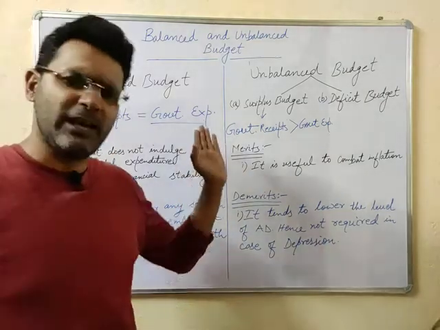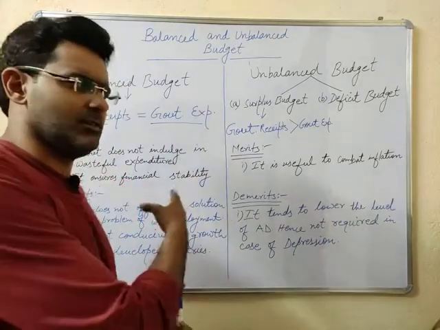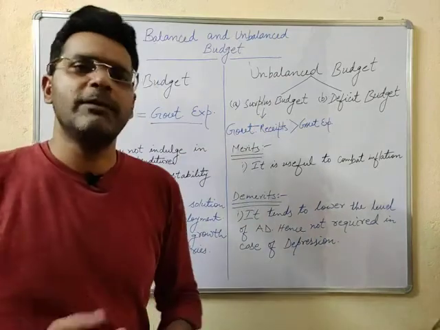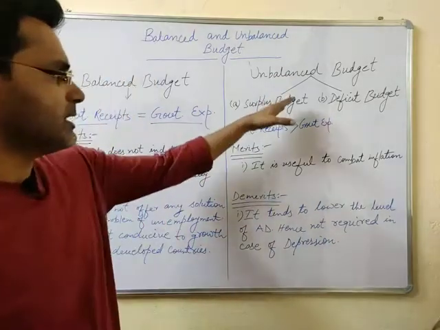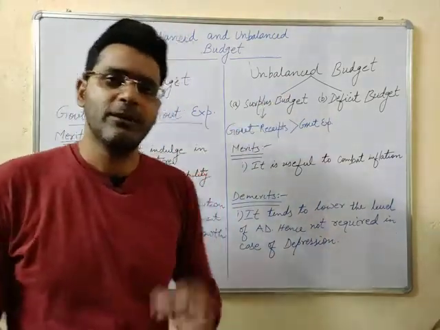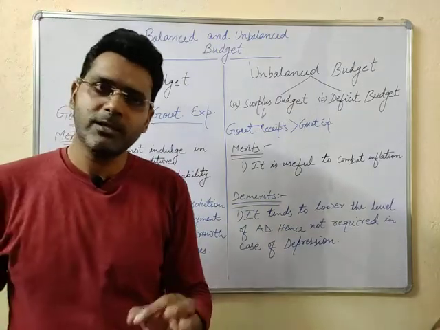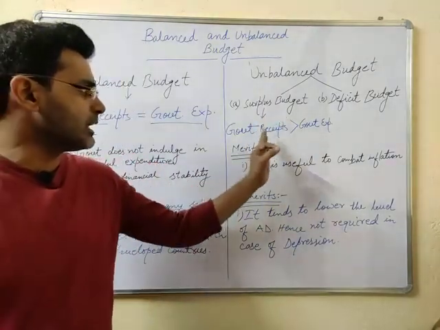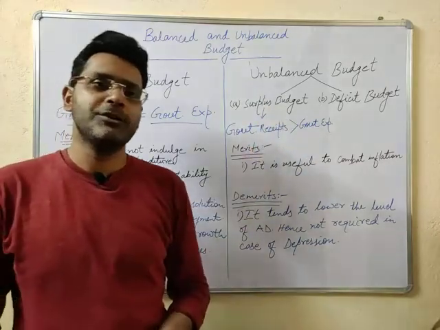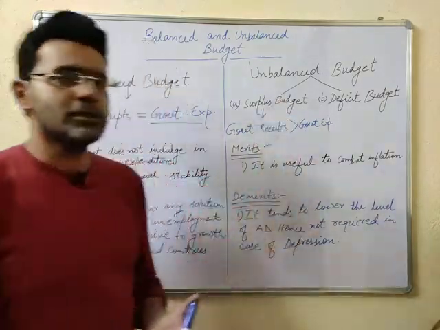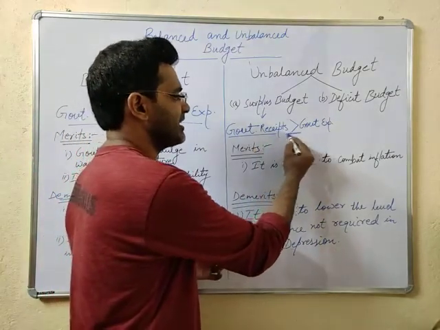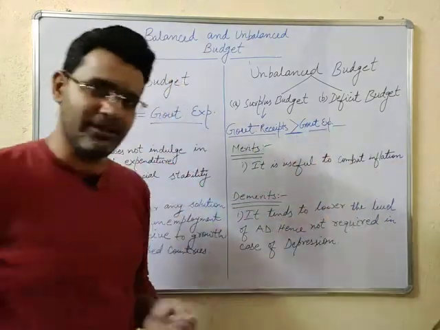Now it's very simple. You can take it or you can understand it easily. Now we are moving towards the unbalanced budget. Unbalanced budget is further of two types. First one is surplus budget, second one is deficit budget. So here I have written the information related to the surplus budget. What is surplus budget? It indicates that government receipts are greater than the government expenditure.